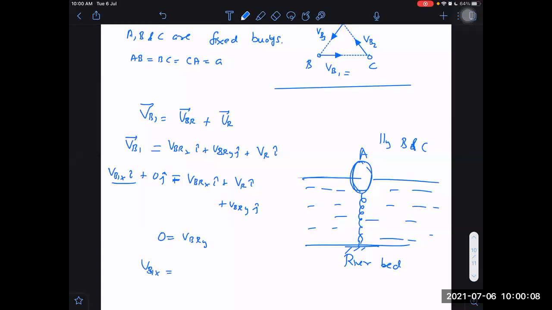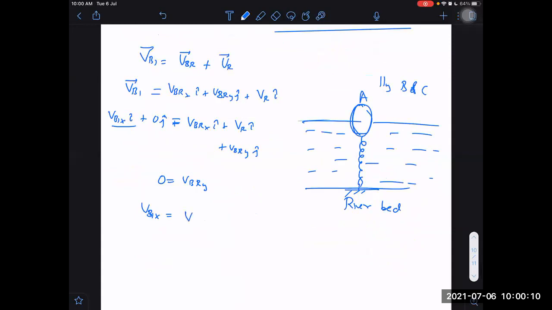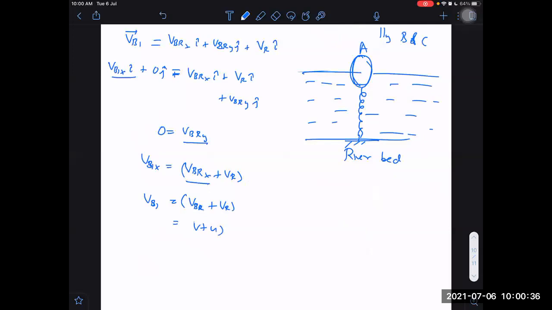VB1X is equal to VBRX plus VR. But we know VBR Y is 0, then VBRX means nothing but total VBR, right? If the Y component is 0, then VBR is also total VBR, VBRX. Then VBR plus VR total is equal to VB1, which is equal to V plus U.